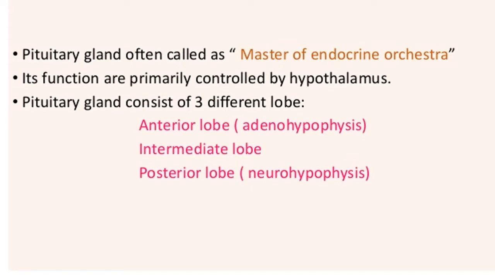Pituitary gland, often called the master of the endocrine orchestra, and its functions are primarily controlled by the hypothalamus. You have read in detail in your physiology in second year. Pituitary gland functions are controlled by the hypothalamus. Moreover, you have already learned that the pituitary gland consists of 3 different lobes: anterior lobe, adenohypophysis, intermediate lobe, and the posterior lobe, that is called neurohypophysis.